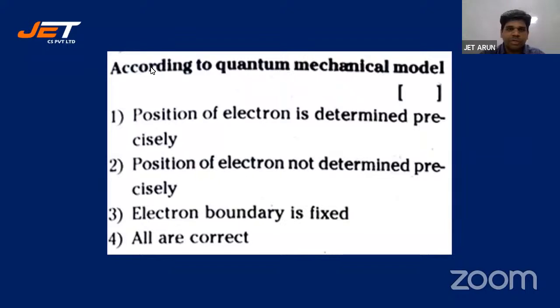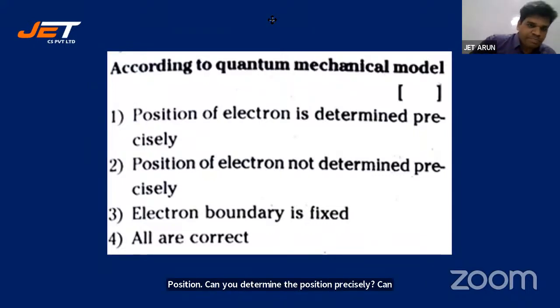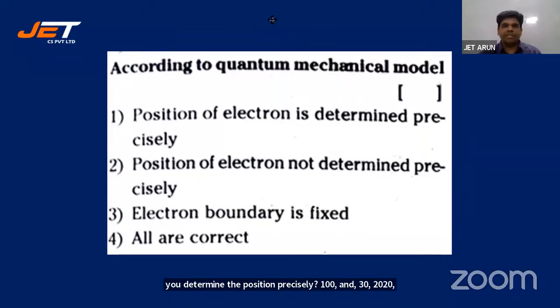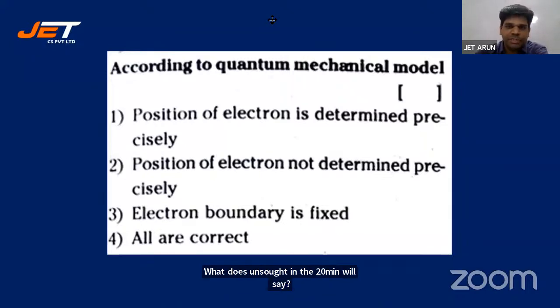According to quantum mechanical model, position of electron is determined precisely. Position of electron is not determined precisely. Electron boundary is fixed. All are correct. According to quantum mechanical model, students, position of electron is determined precisely. Can you determine the position precisely? Uncertainty principle ni gurtu cheskondi. What does uncertainty principle say? Daani meedane answer depend avutundi. Position of electron cannot be determined precisely. Okay, let's see the answer.